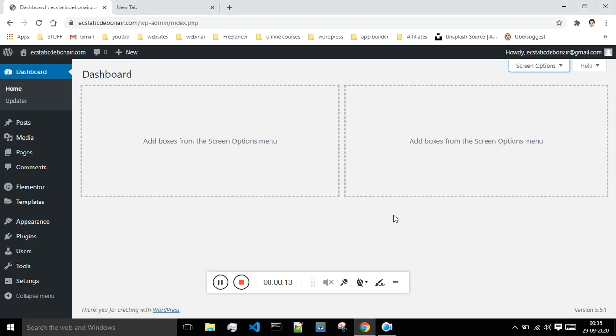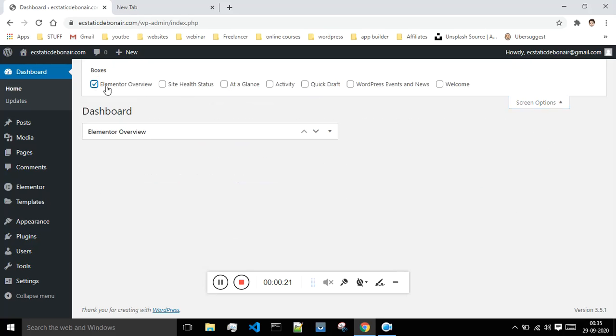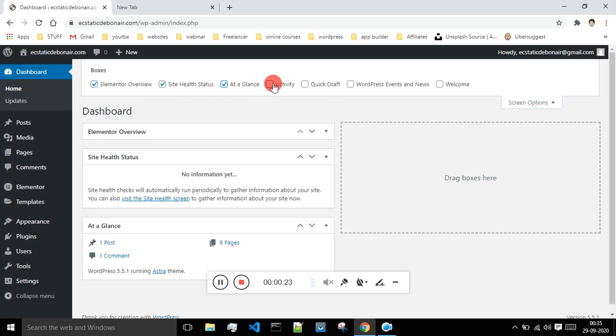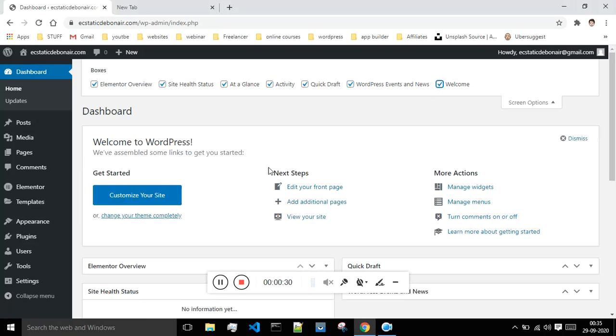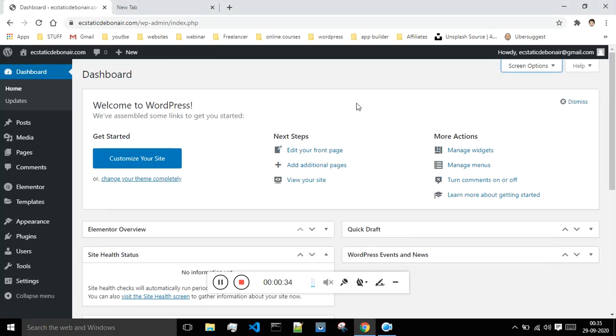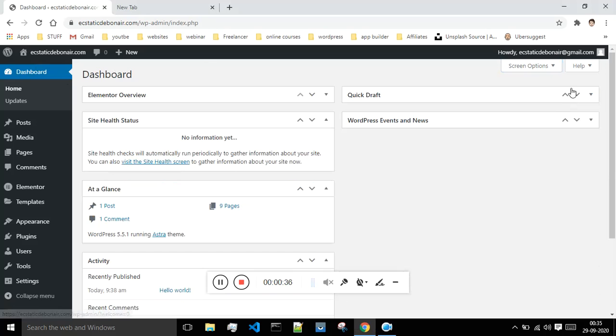All the required information like the statistics of your website and everything, you will see all those details over here. If you want to add something over here, just click on the screen options. Then you can select whatever you want to see on your dashboard. You can enable these options. Whatever you don't want to see, you can remove. If you want, you can dismiss it.